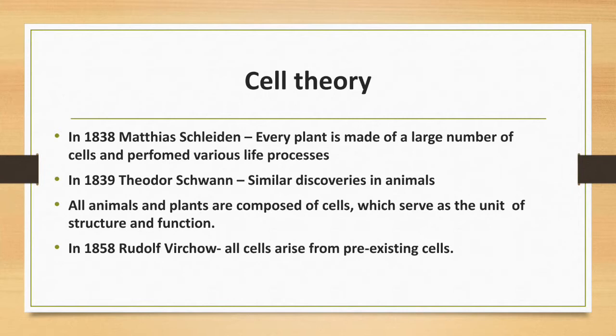In 1839, Theodor Schwann, the German zoologist, said that every animal is made up of a large number of cells and it performs various life activities.